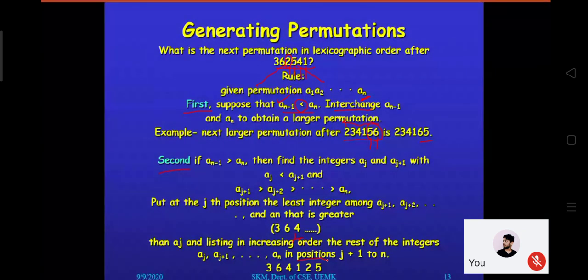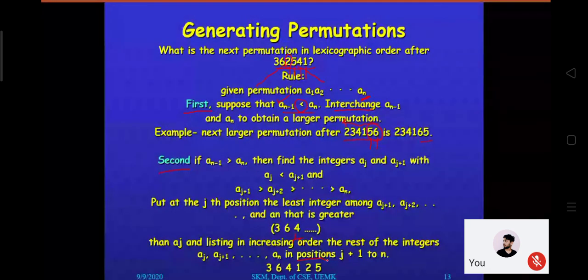Sir, we have class from 2:10. Yes. What is the time?